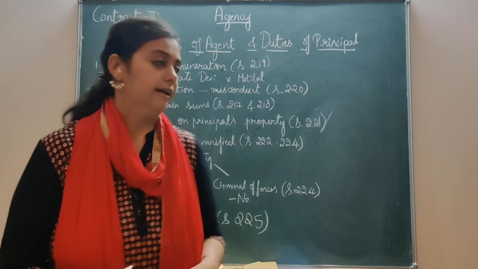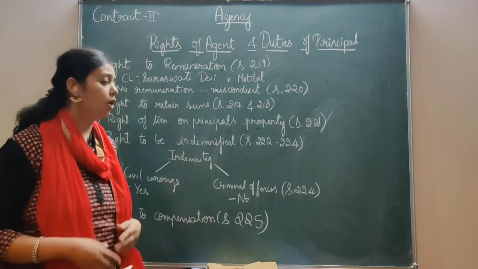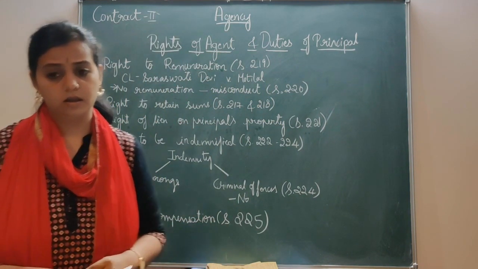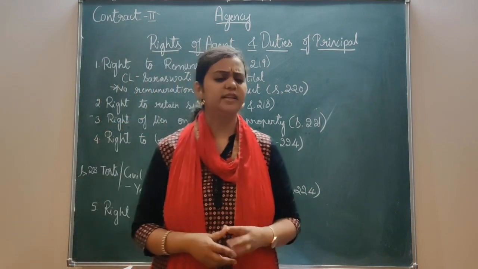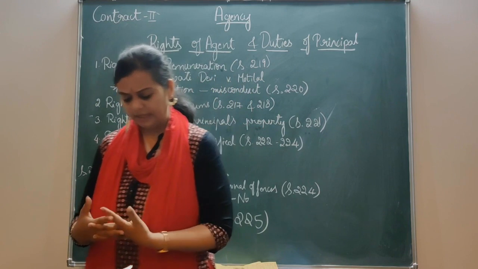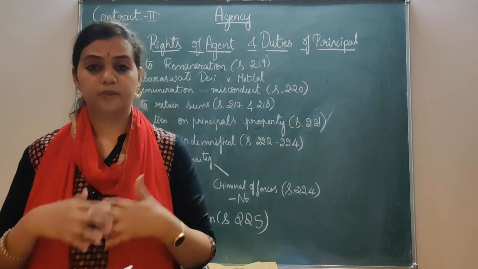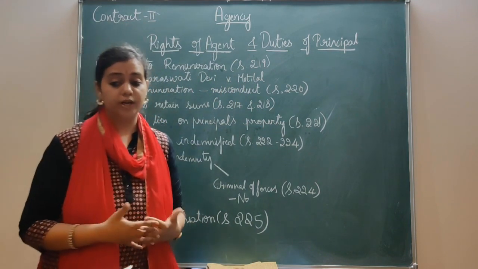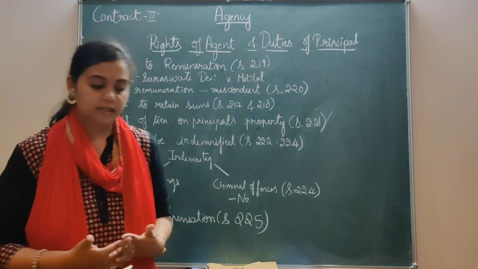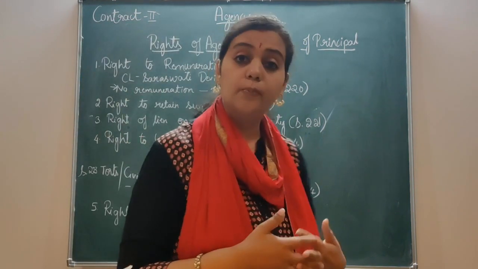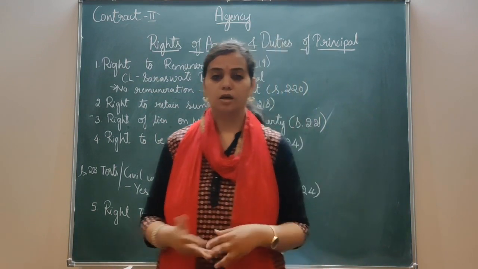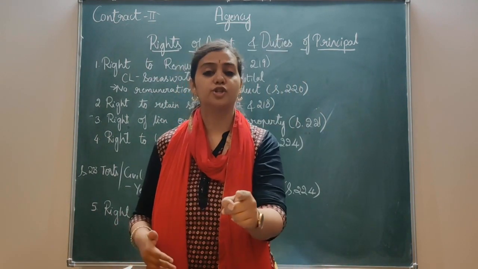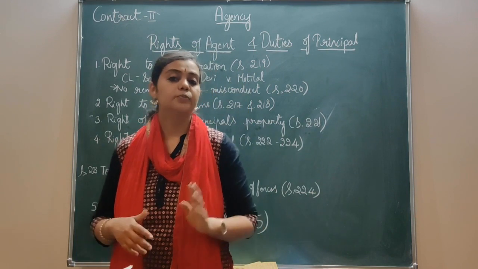This particular right of lien on the principal's property can come to an end under the following circumstances. There are three circumstances when it can come to an end. The first one is if the agent loses the possession of the goods. As soon as he loses the possession of the goods, his lien comes to an end.